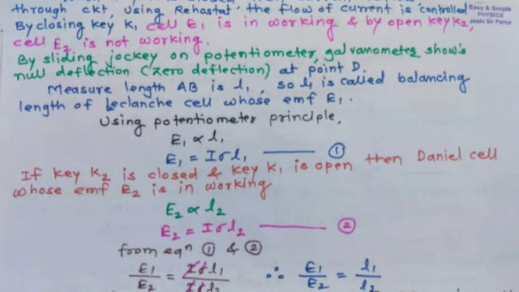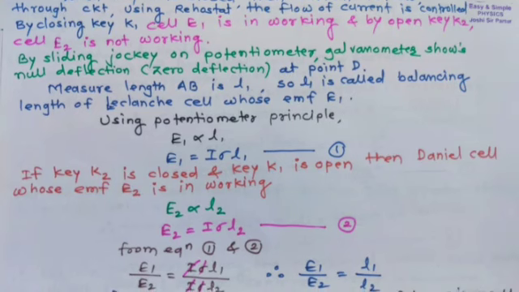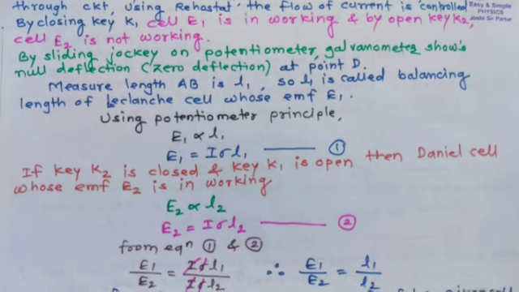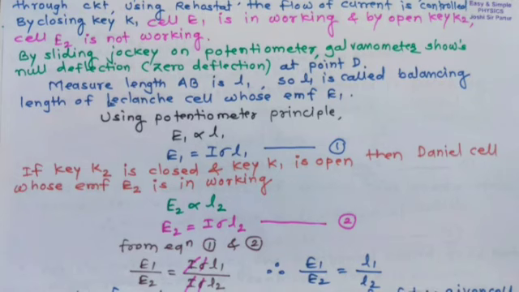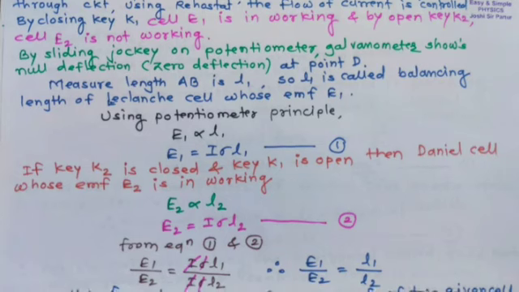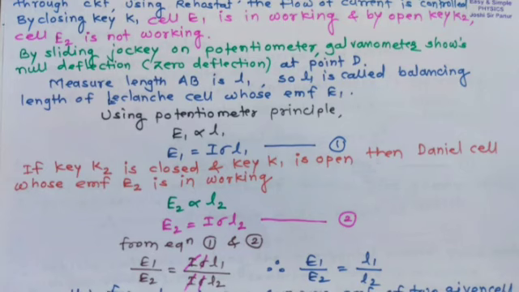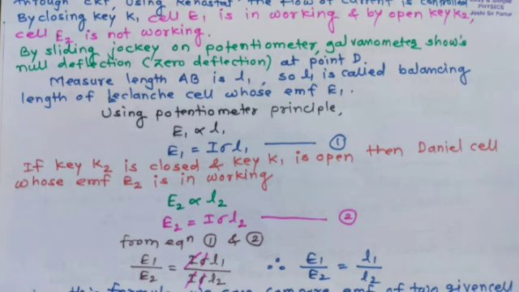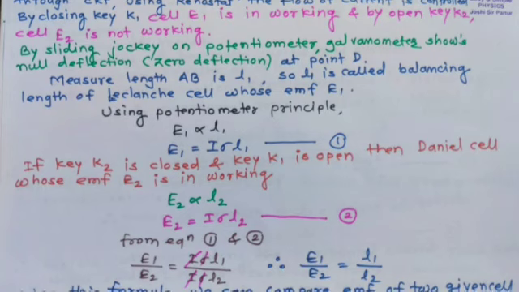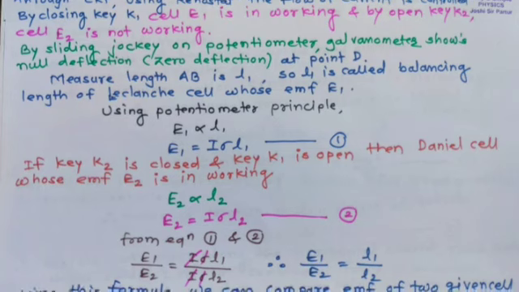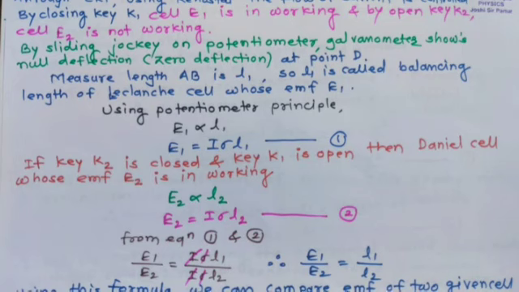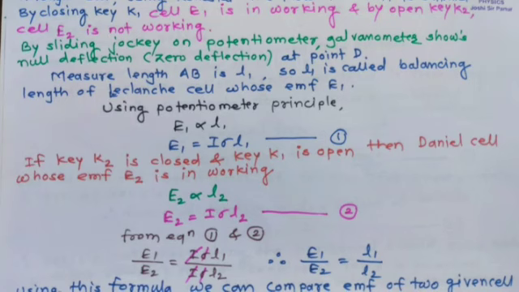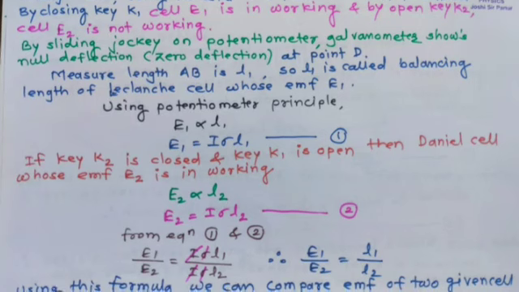By sliding the jockey on the potentiometer wire, the galvanometer shows null deflection or zero deflection at point D. Measure length AB as L1. So L1 is called the balancing length for Leclanché cell whose EMF is E1. Using the potentiometer principle, E1 is directly proportional to L1. Therefore, E1 equals I sigma L1, equation number 1.